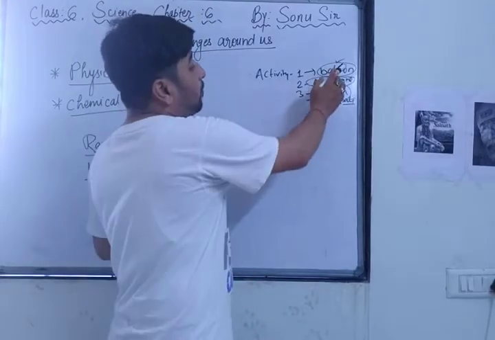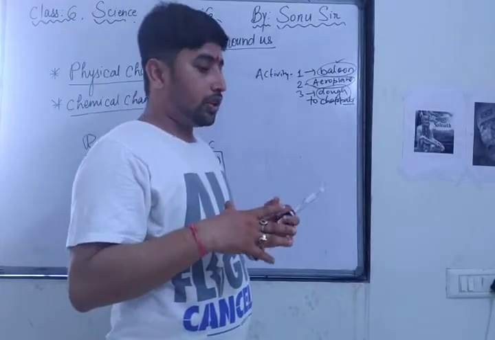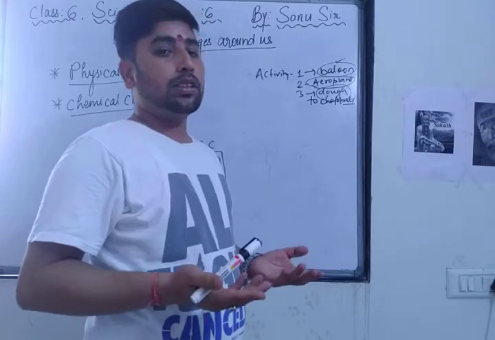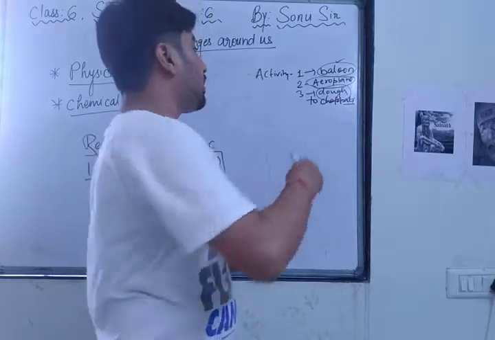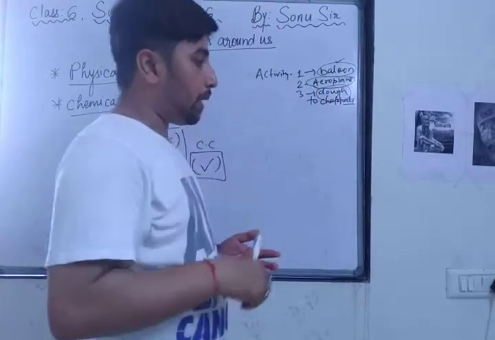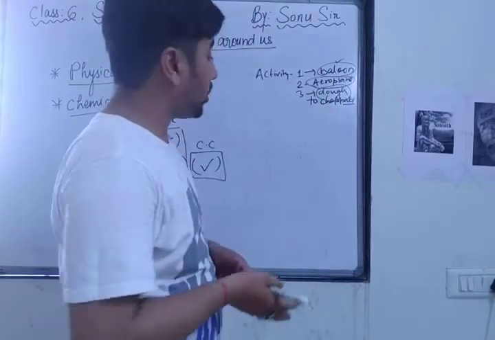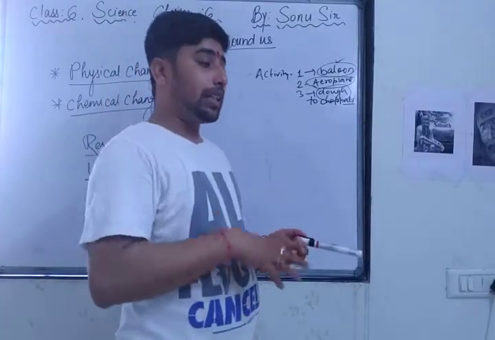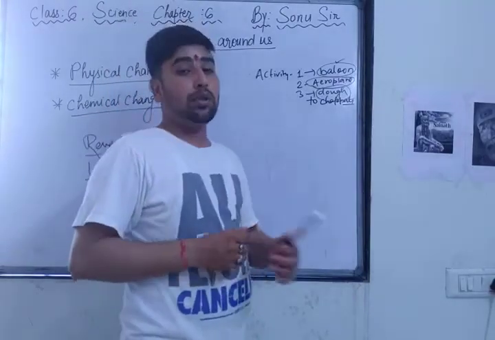But if I ask about the balloon, what happens if I blow it too much, if I give lots of air inside it? It bursts. So can it come back to its original position? Now it has burst, and air can't be blown in. So air can't go inside the balloon, and that's why it is an irreversible change. After making an aeroplane on the paper, I cut that aeroplane, so now the paper can't be changed back into a sheet. After making dough into chapati, I heated the chapati and it has been prepared to eat. Now the chapati can't be converted back into dough.